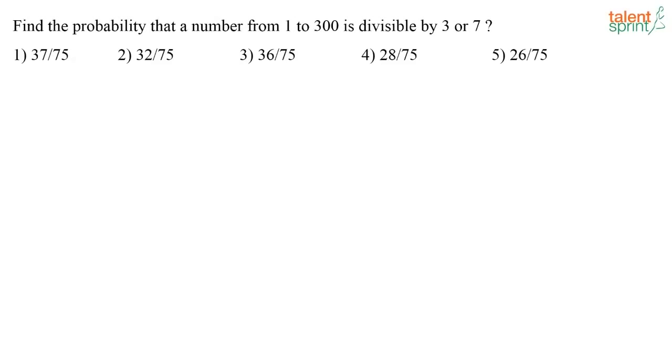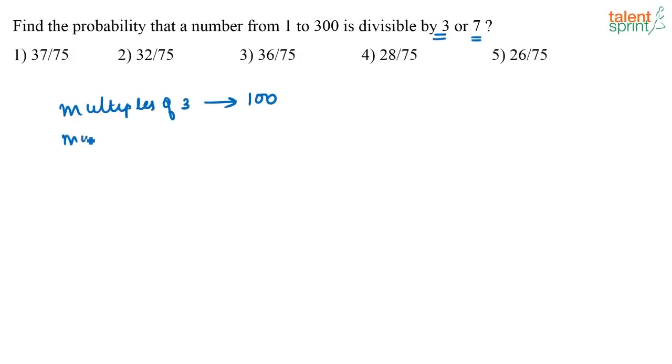So let me solve it for you. What is given here? Numbers between 1 to 300 that are divisible by 3 or 7. Okay. Now, how many multiples of 3 are there from 1 to 300? Totally there are 100 multiples, correct? 100 into 3 is 300. So multiples of 3 till 300, I have 100.